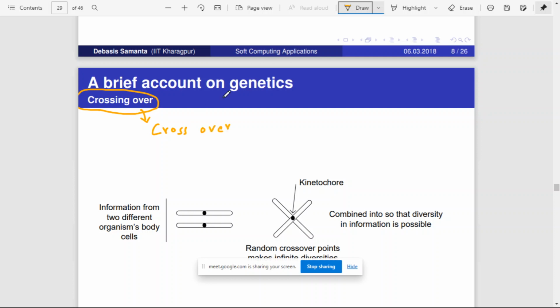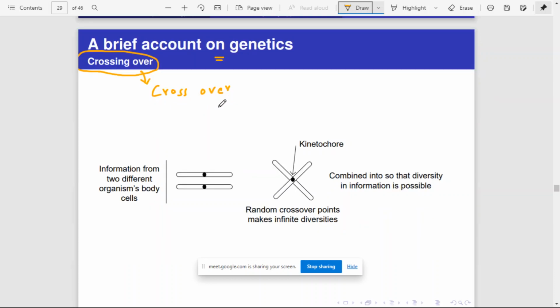So in genetics, crossing over means there are two chromosomes, and from these two chromosomes a midpoint, though not necessarily a midpoint, some point will be selected in each chromosome. This point is called the kinetochore.